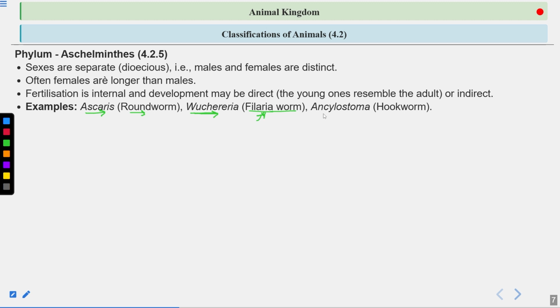Another example is Ancylostoma, also known as the hookworm. Clear? You should remember the examples. These are very important. A question can come from here.